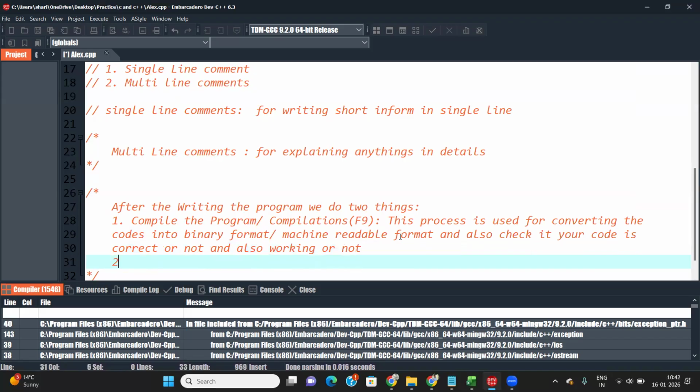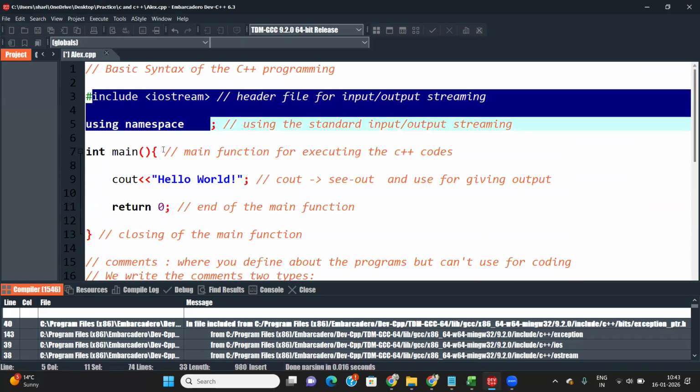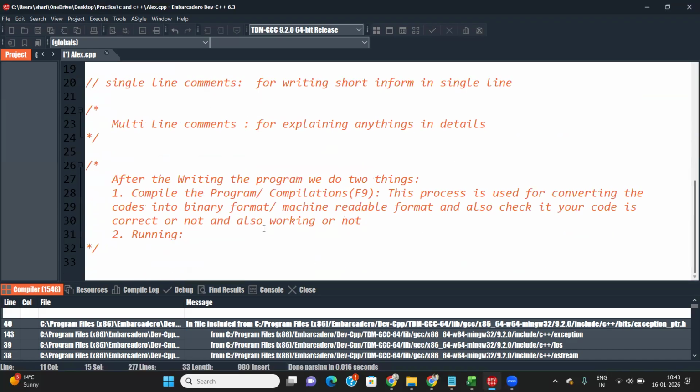The second thing is running. Because we converted into the machine readable format, the machine can read, execute and process your code. After that, we want to show its output, because normal human beings can't understand these codes or the binary numbers.